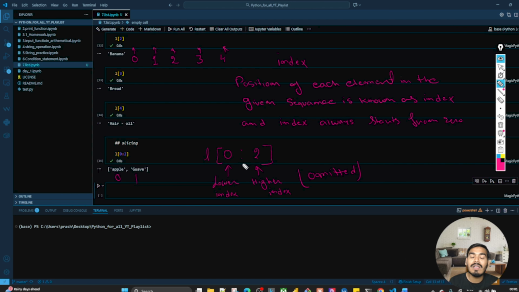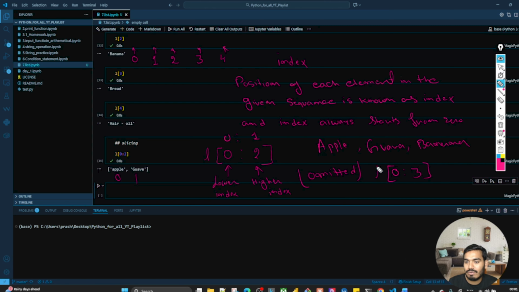So it will give you the elements of 0 to 1. If you want 0 to 2, if you want apple, guava, and banana all together to get printed, or let's say to get executed over here, you have to give the range from 0 to 3.